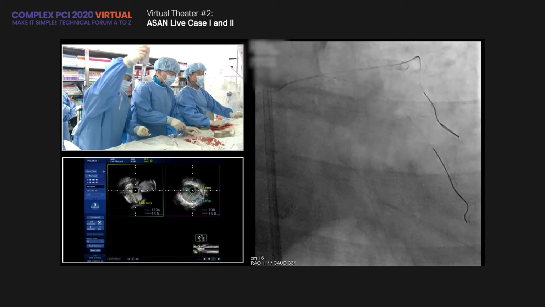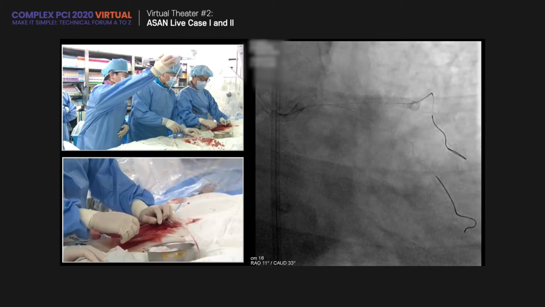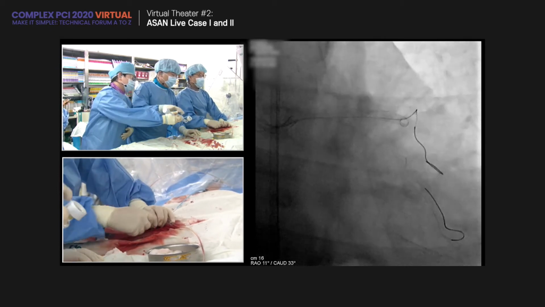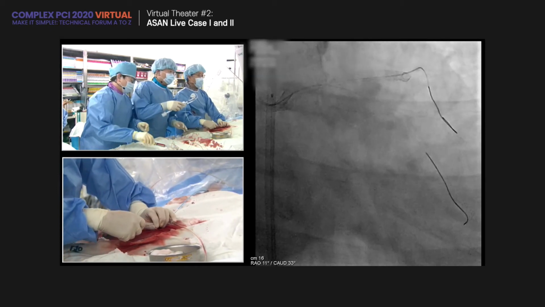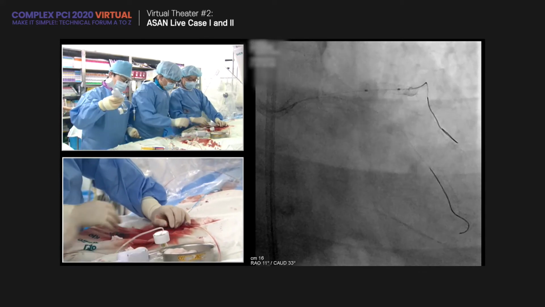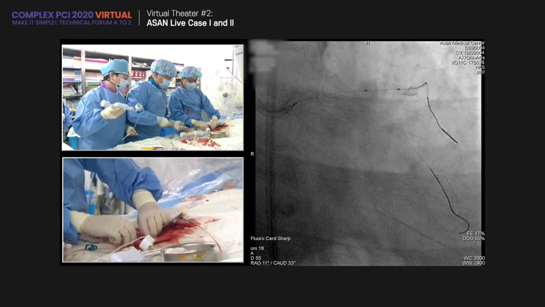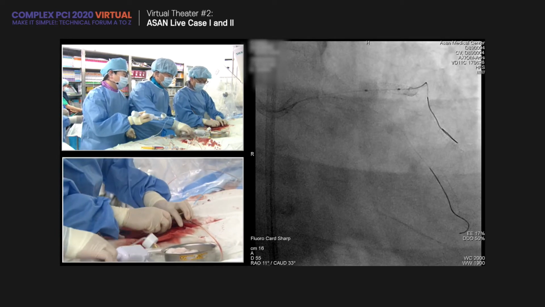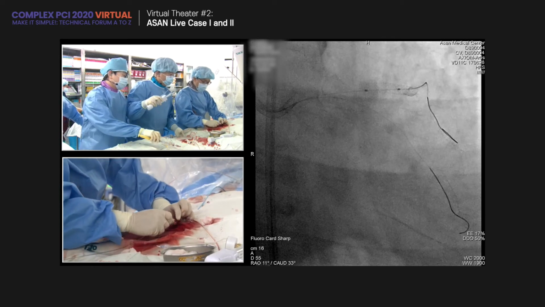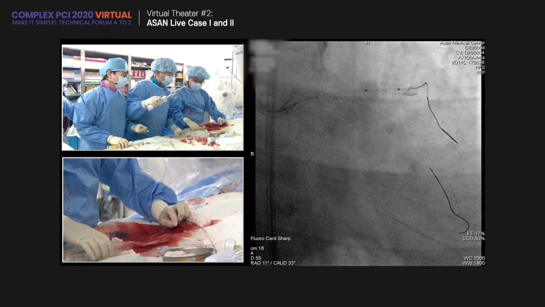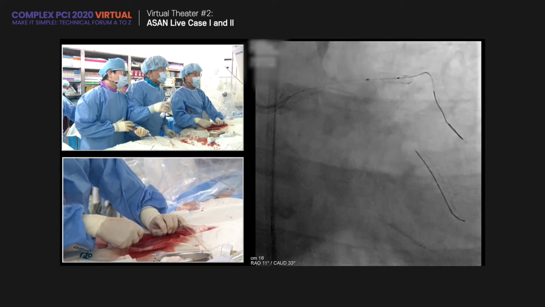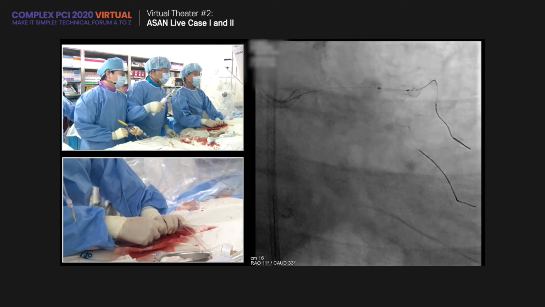We decided on a short 3.0 15 stent in the circumflex ostium. This is a 3.5 non-compliant balloon, which I'm going to put over here, and then I'm going to put the regular stent, 3.0 15. Although the overall lesion length in the circumflex is just 8, we prefer at least 12 or 15 for the stent length.